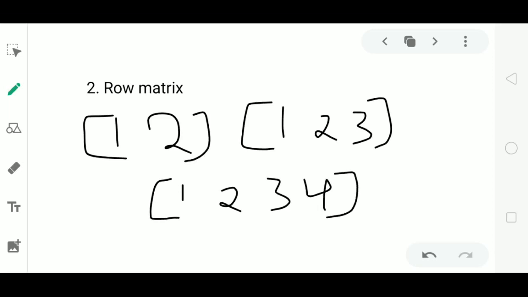All these matrices have only one row and different number of columns. These matrices are identified by their single row, hence these are called row matrices. Again, here also, a matrix can have any number of columns, but it should have only one row. This type of matrix is called a row matrix.